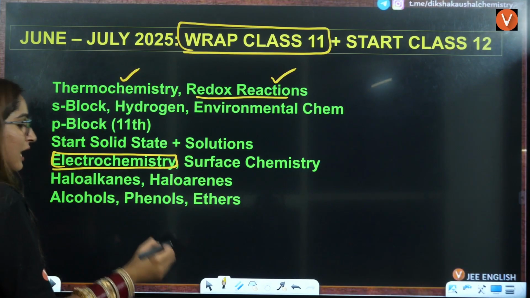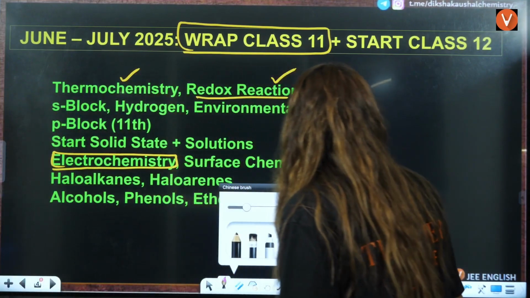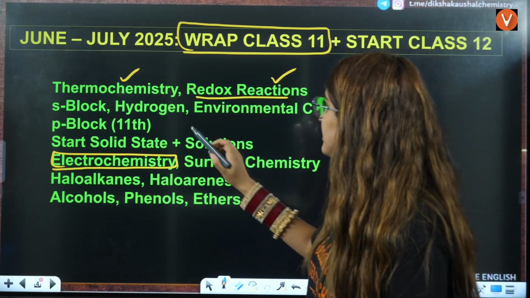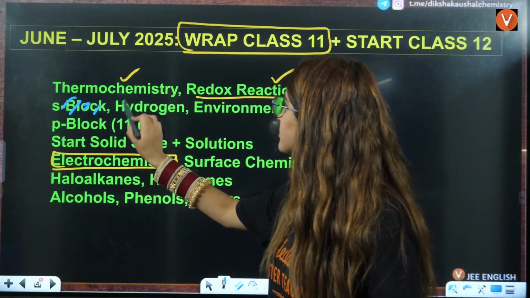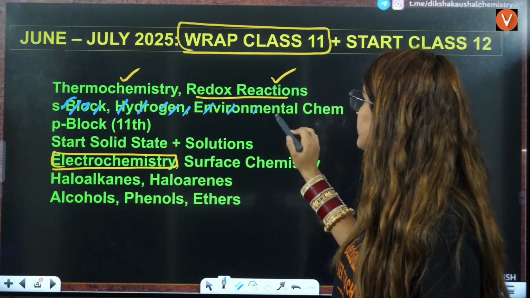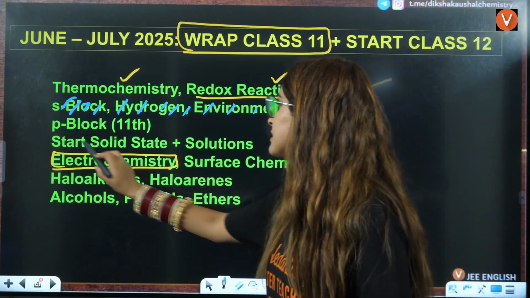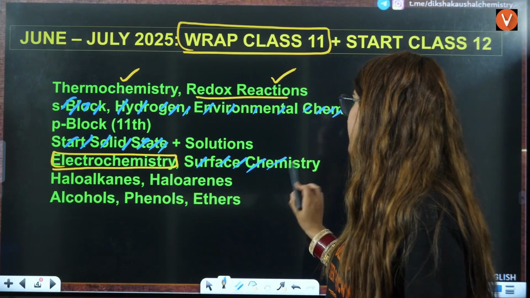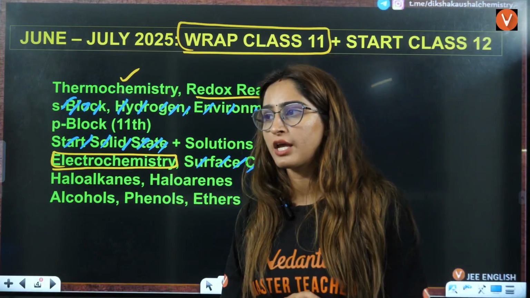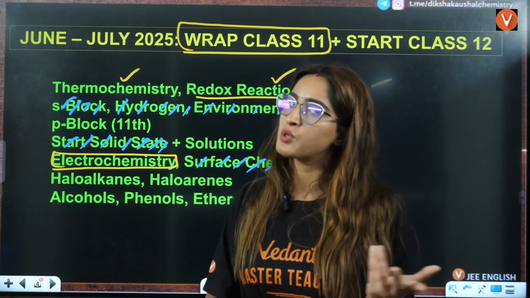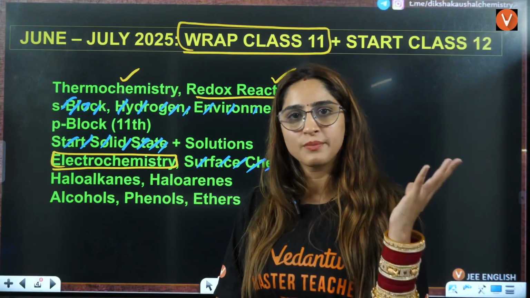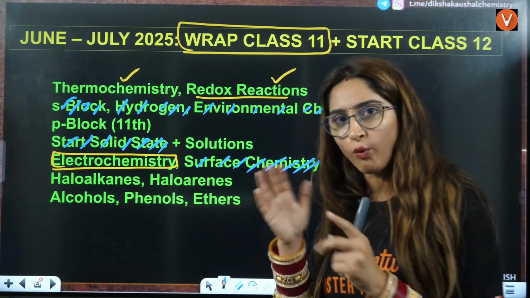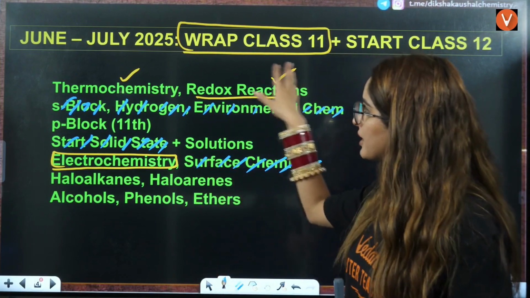Okay, now here I'll just mark those chapters that are not there in JEE Mains. These are not there in JEE Mains. This is not there in JEE Mains. This is not there in JEE Mains, right? This is not there in JEE Mains, right? This is not there in JEE Mains. So these chapters are not there in JEE Mains. But for JEE Advanced, you have to go through them because in your JEE Advanced syllabus, these chapters are there, right? So according to what you are actually focusing on, you can do this.